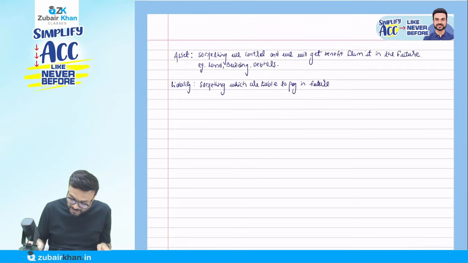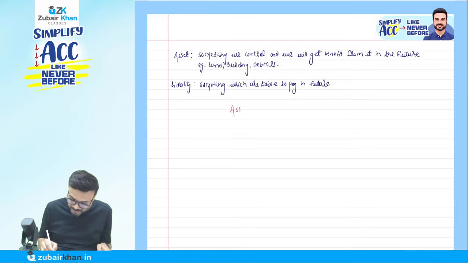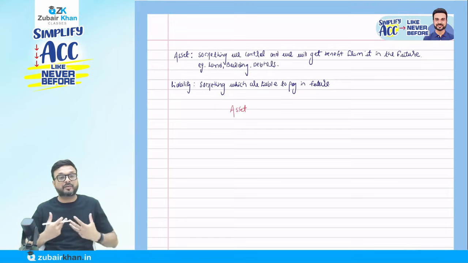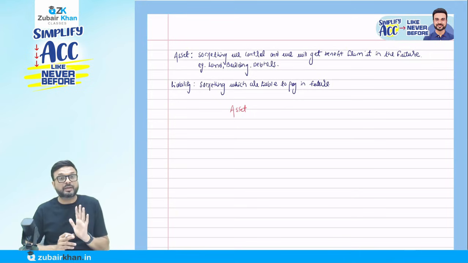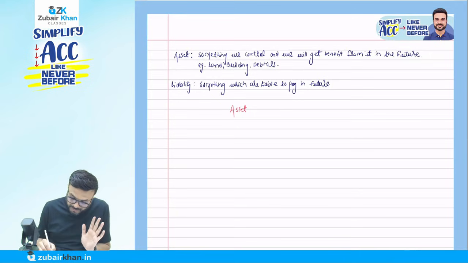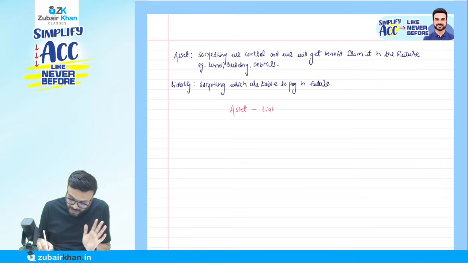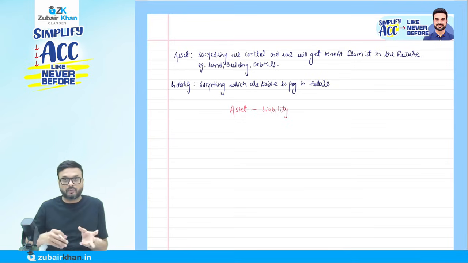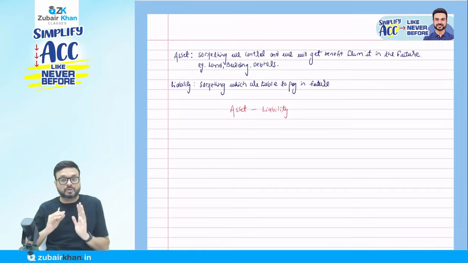If I say that here now, what do you mean by asset here? An asset is something on which I have control, and I'm going to get the benefit. What do you mean by liability? Something I am liable to pay. Whatever is remaining belongs to the owner.